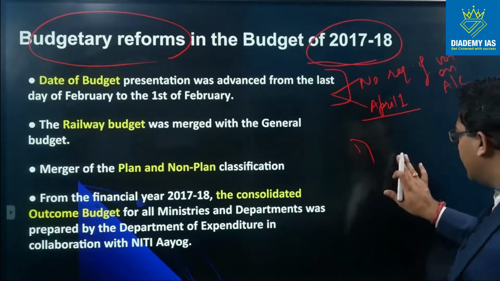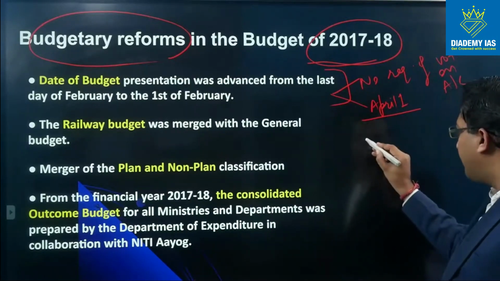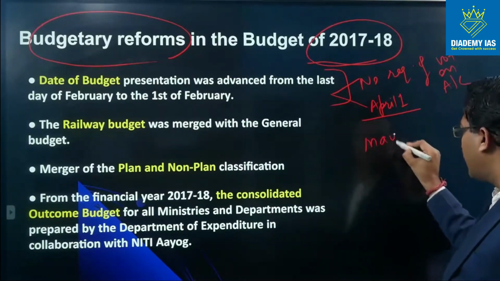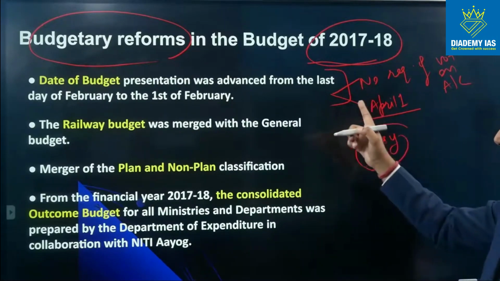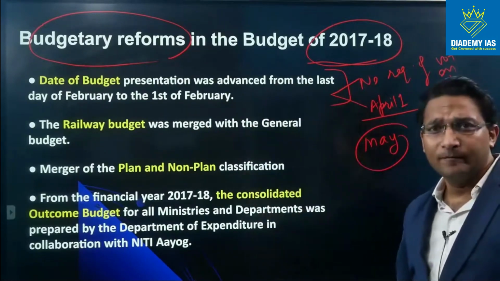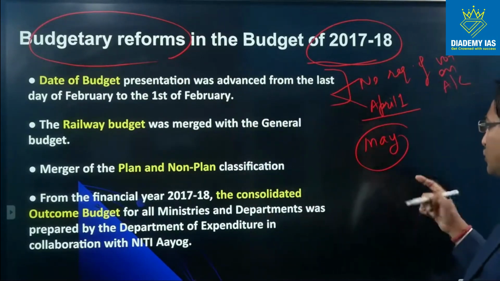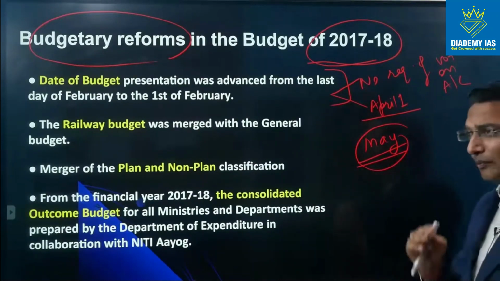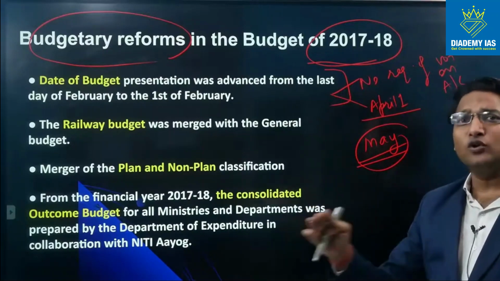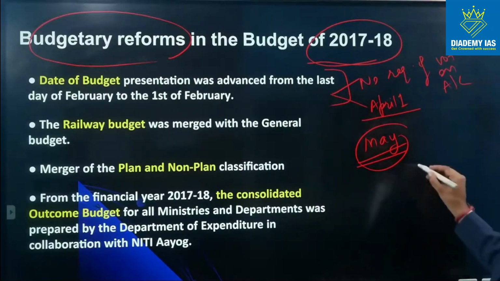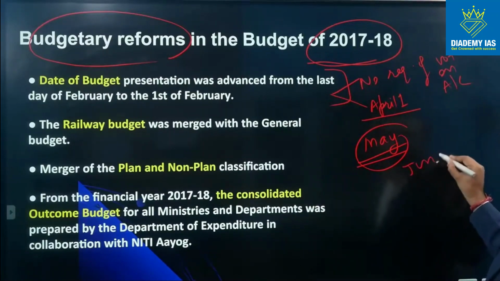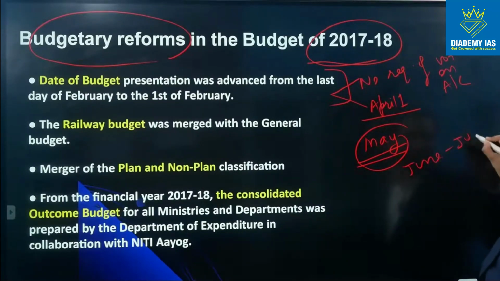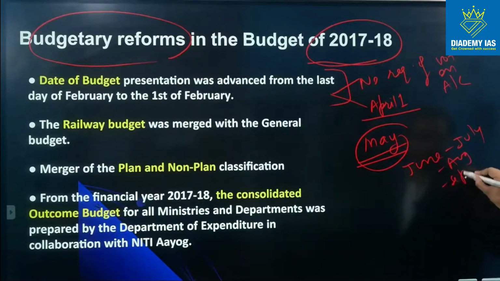And there is one more logic: if the approval is granted in the month of May, like when the budget was presented on the last day of February earlier, so earlier what used to happen, the budget was ready to be implemented in the month of May, the money was sent to the government agencies in the month of May, and June onwards, June, July, August, September, these are the monsoon months.